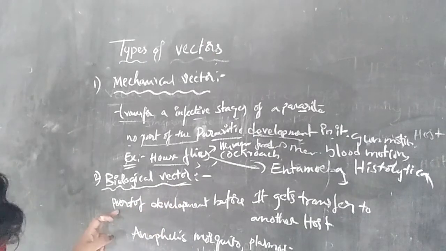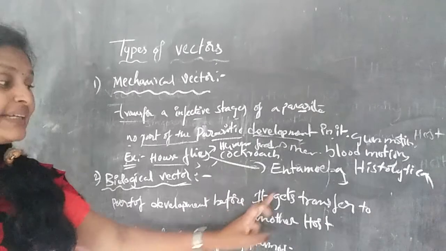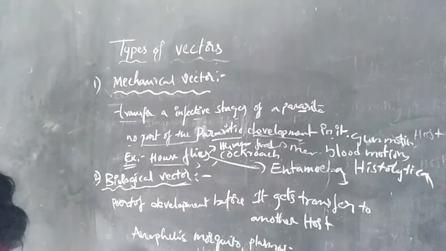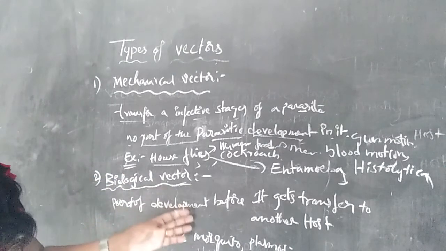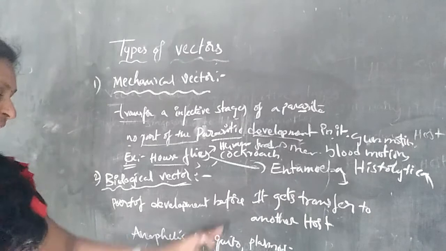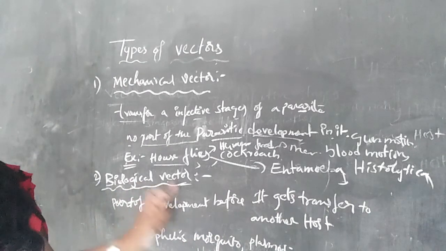A part of the development happens before it gets transferred to another host or main host. So the infective stages are transferred to the main host, then cause the disorder. So that is the biological vector.